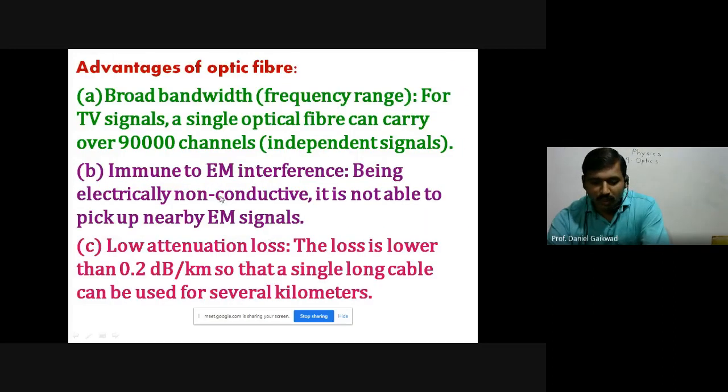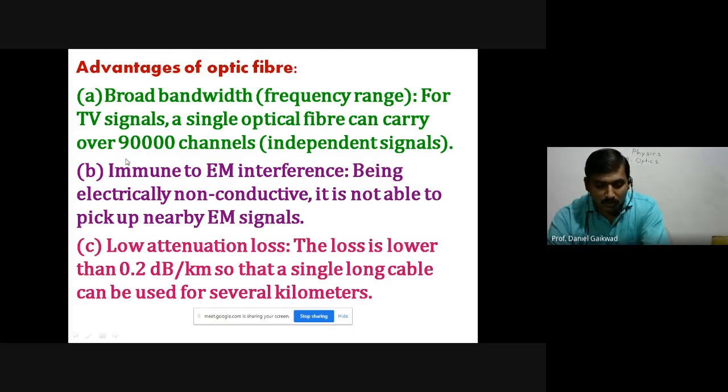And what are the advantages of optical fiber? Check carefully, this is the important part. First, broad bandwidth. It has a broad bandwidth frequency range for TV signals. A single optical fiber can carry over 90,000 channels of independent signals.